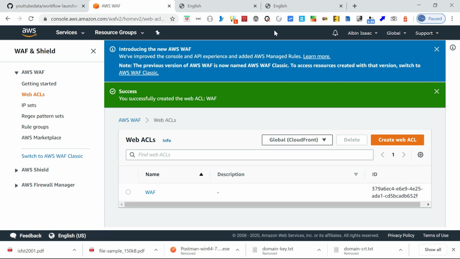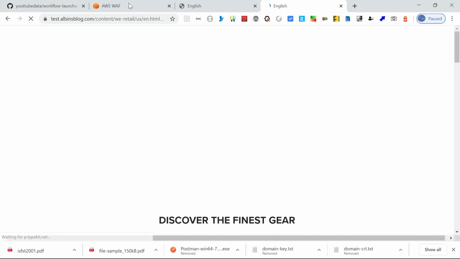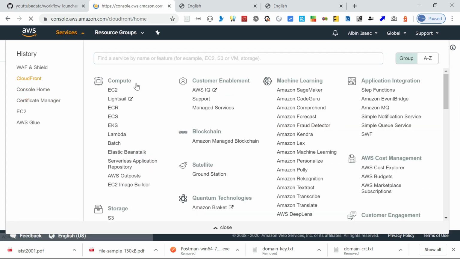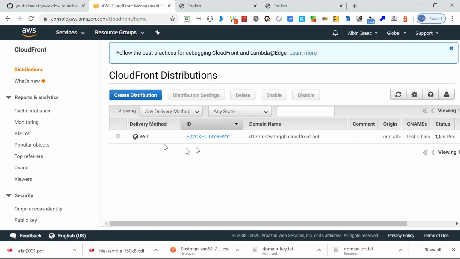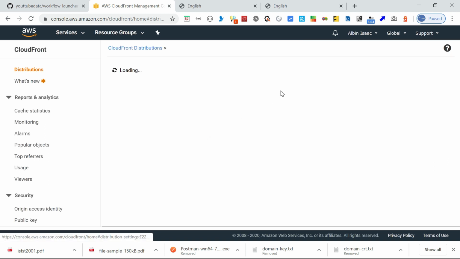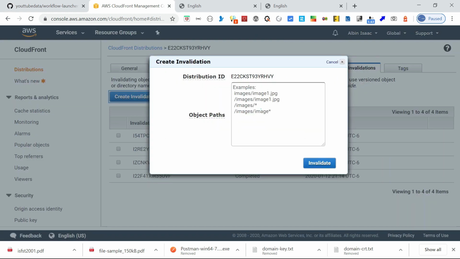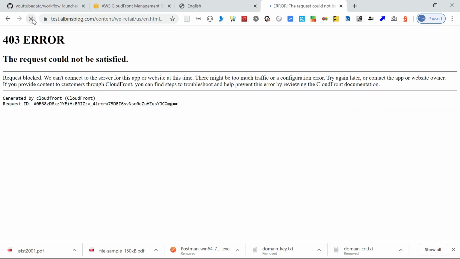It may take some time to reflect. Maybe let's see how it is working. Still it's working, maybe we need to clear the cache. Let me try. Okay, let's wait. Yeah, so it was just taking time; I don't think we need to clear the cache. Now if you see, it's saying 403 error.